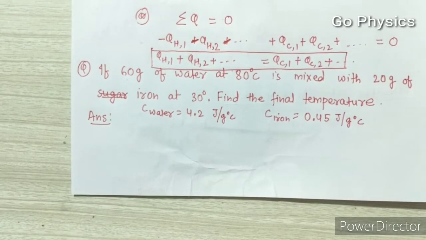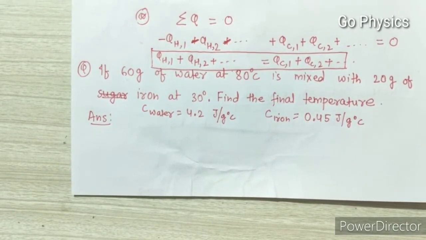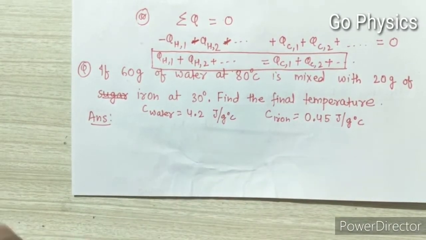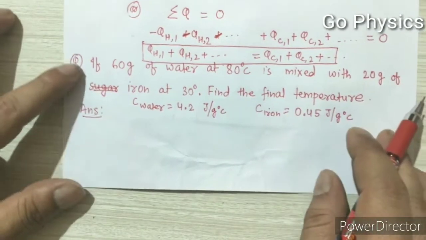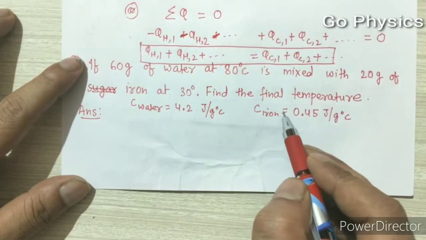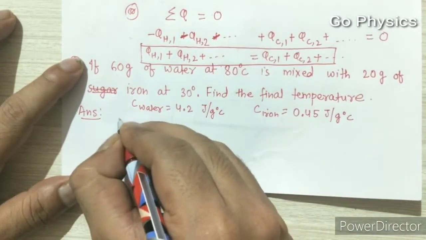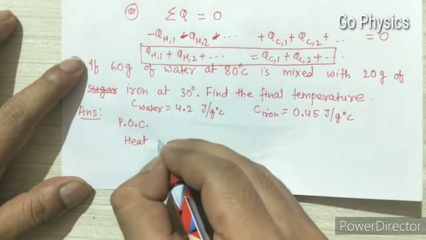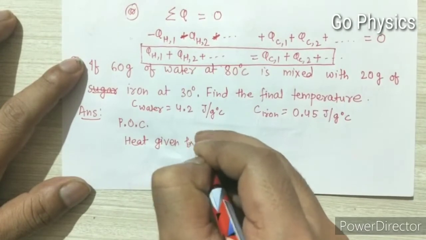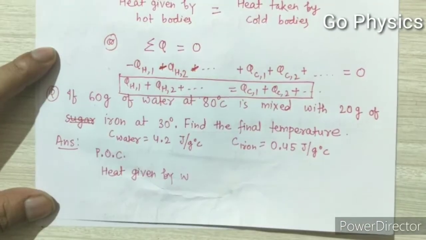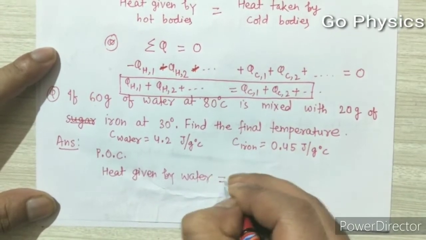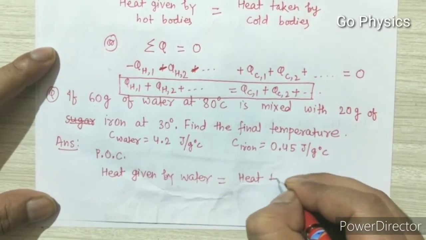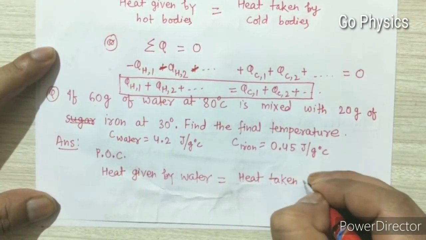If 60 gram of water at 80 degrees Celsius is mixed with 20 gram of iron at 30 degrees, find the final temperature. And here the specific heat of water and iron is already given. So by the principle of calorimetry, we can write that heat given by water will be equal to heat taken by iron.